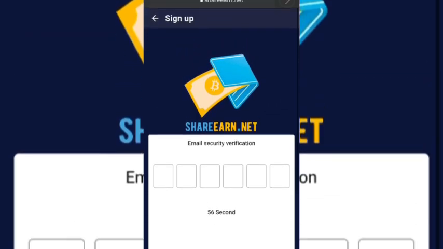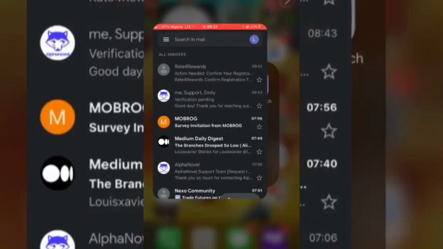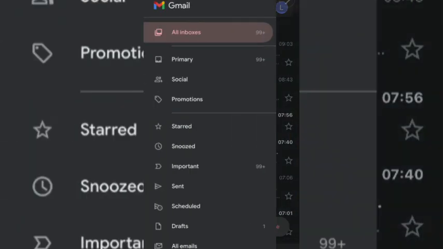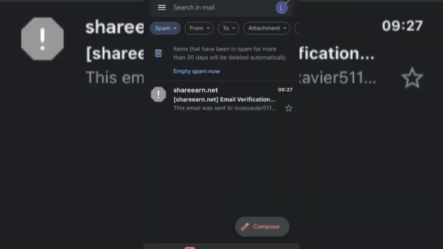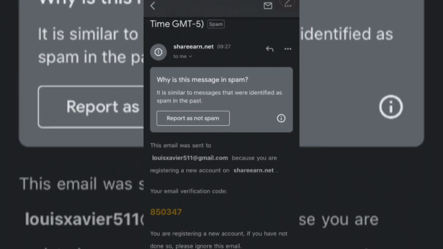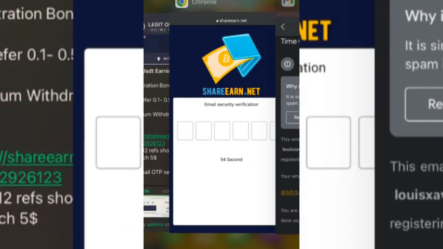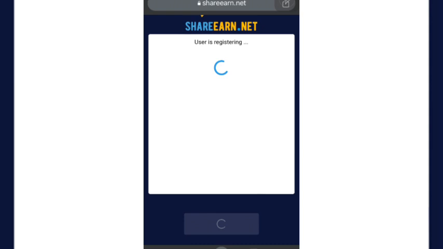Then head over to your email. They mainly send the verification on the spam folder, so move over to your spam folder. This is it over here. Then copy your verification code. So we'll soon be registered successfully.